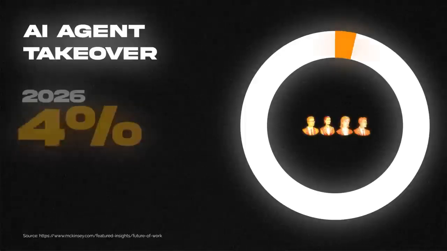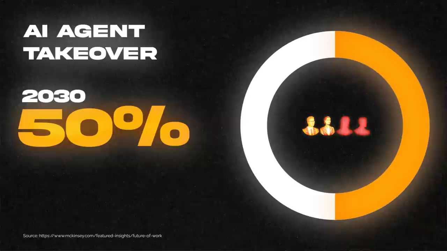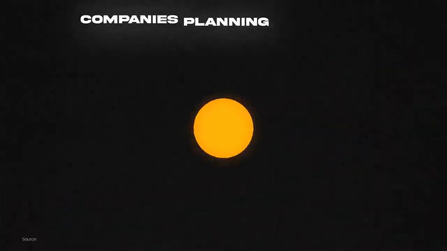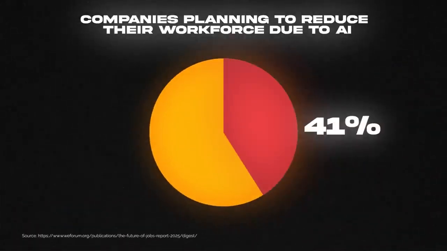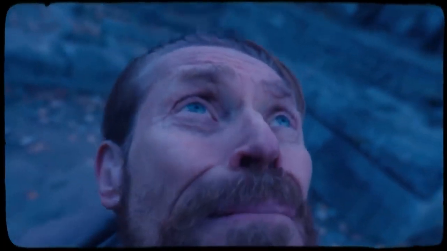So stick with me. But here's the hard truth about AI and jobs right now, according to the latest research. McKinsey predicts that AI and agents could automate up to 50% of current work by 2030, and the World Economic Forum reports that 41% of companies plan to reduce their workforce due to AI. Now, a lot of this sounds doom and gloom, and of course many people are naturally worried about their career and future based off seeing this kind of data, but it's not all bad if you know where to look.